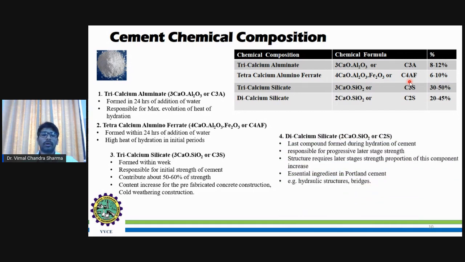Then the dicalcium silicate is the last phase. So this is the last form during the hydration of cement, and it is responsible for progressive later strength, so it acts over the long term. So this chemical composition plays a major role. It is one of the essential ingredients of Portland cement. We can see that hydraulic structures and bridges having this composition play a major role.